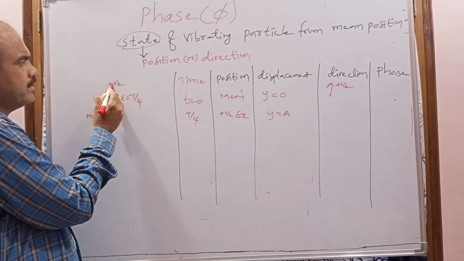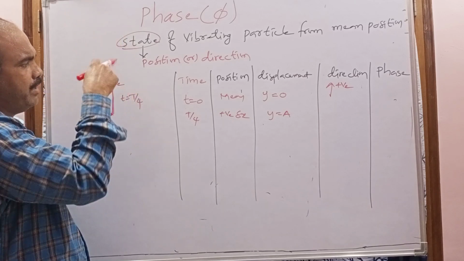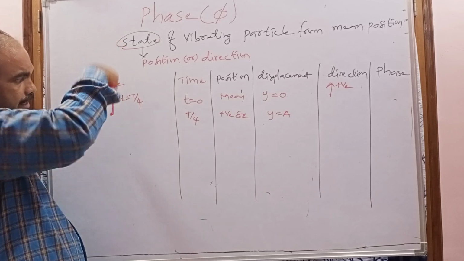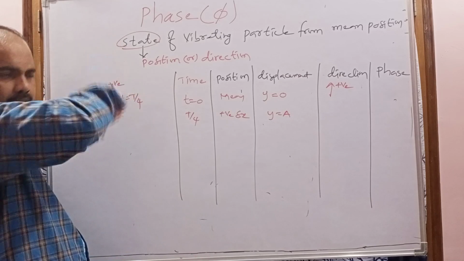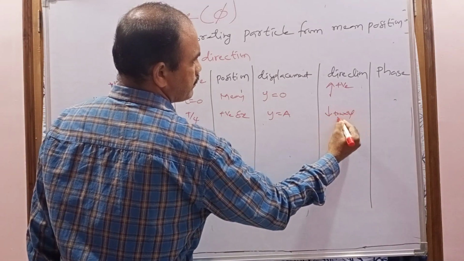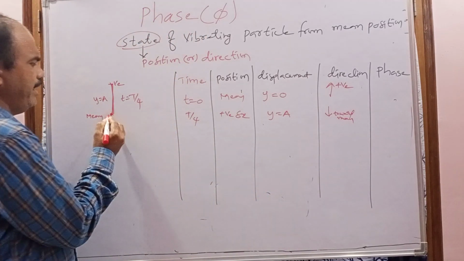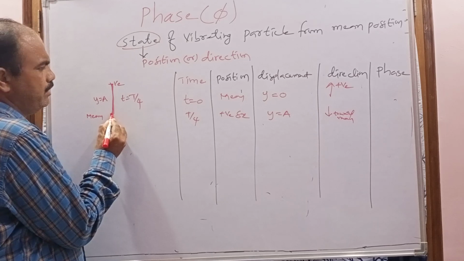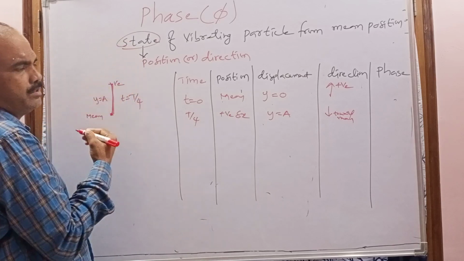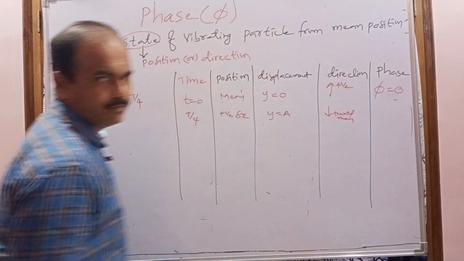Now, what is the direction? After reaching the positive extreme position, it doesn't move upward again. It will return to the mean position. So its direction is towards the mean position, in the downward direction. And at time t equals 0, it is at the mean position, the displacement is 0, and the direction is towards the positive extreme position. Then we say the phase is 0.